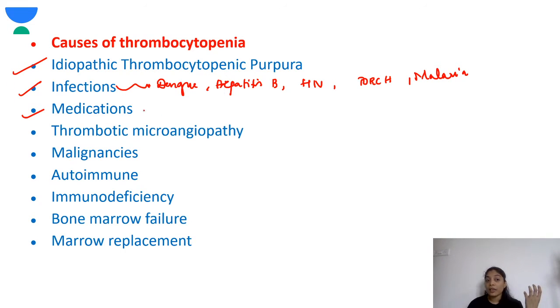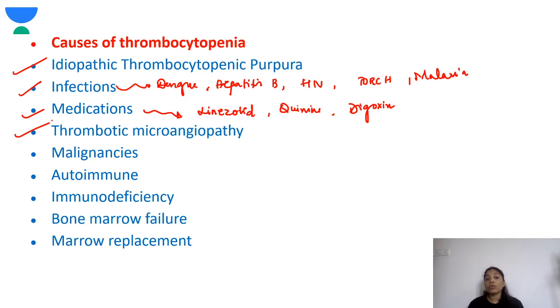Then there are various drugs which can cause thrombocytopenia. There are drugs like linezolid. Linezolid is used against MRSA organisms, and when you start it, you should monitor platelet counts, because these children can go into severe thrombocytopenia. What are the other drugs? Quinine or digoxin. So these are the various drugs which can cause thrombocytopenia.